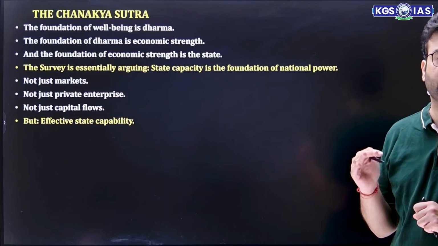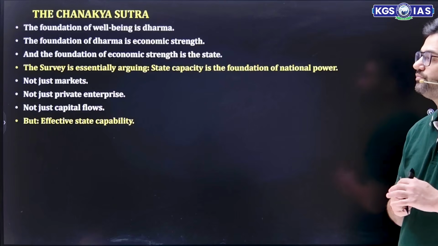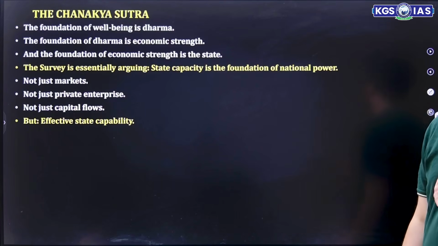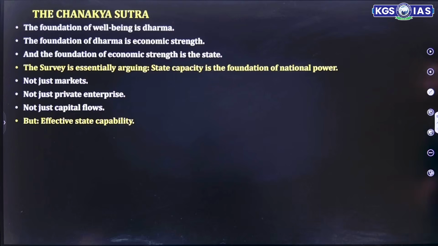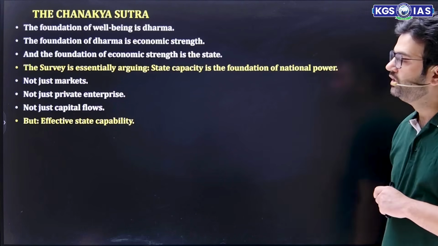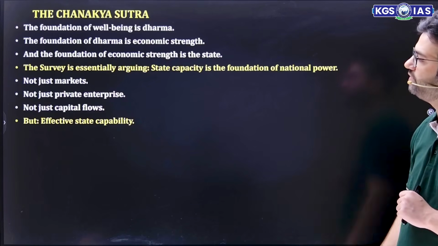So the survey is essentially arguing that state capacity is the foundation of national power. The capacity of the state, the country's capability, is the foundation of national power.